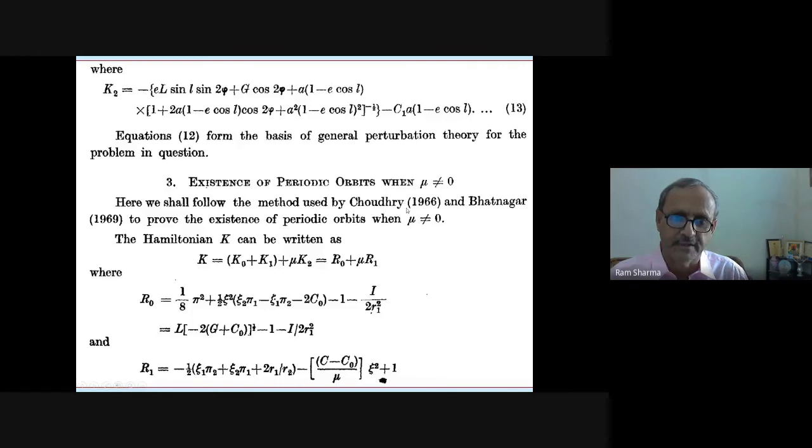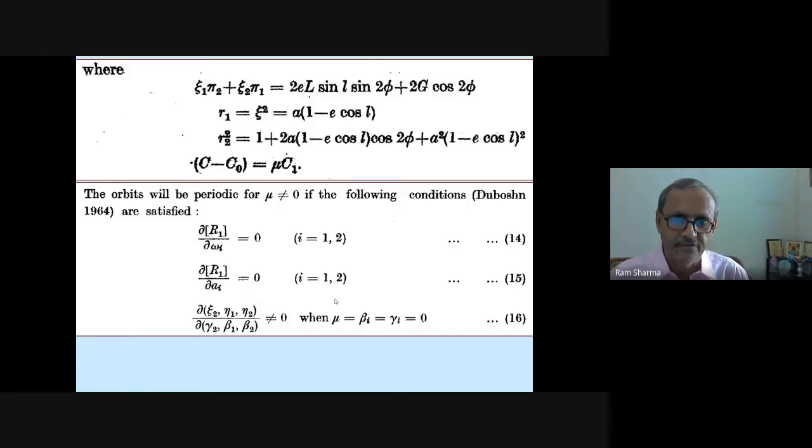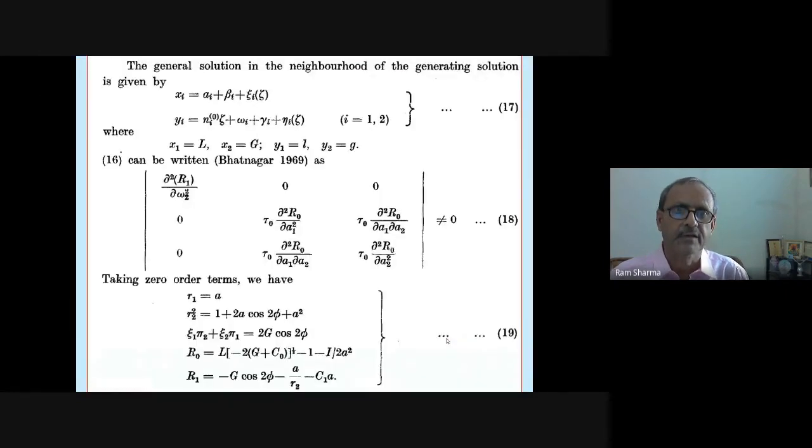I also used the same technique. So you write the Hamiltonian, and you can write in this form, and these are the conditions. Duboshin is a Russian, a very great mathematician and celestial mechanician, whose spelling has gone wrong here. It should have been Duboshin. 64. So these conditions are to be satisfied, and then this was anyway the general solution. So I got help from Dr. Bhatnagar's and Dr. Chaudhary's paper. So all these things, and then this Hamiltonian came.